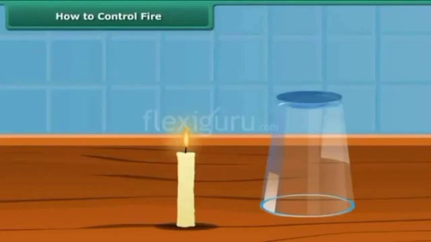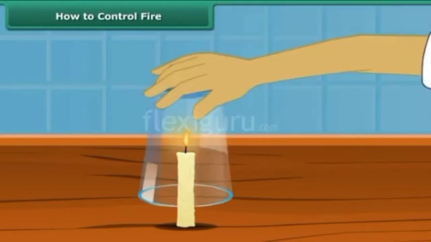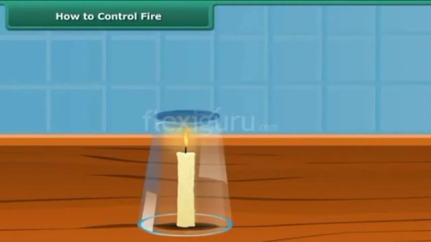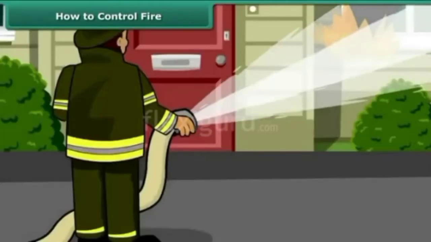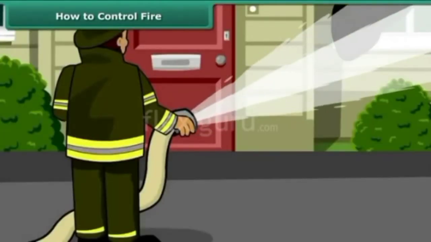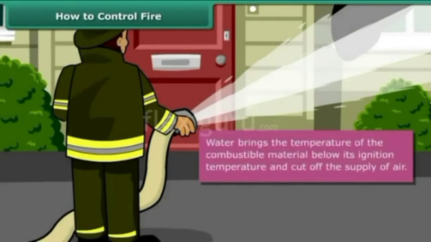Children, you know how fire can be put off. There are mainly three essential things needed for combustion, that is fuel, air and heat. If any one of these requirements is removed, we can control the fire. A fire brigade pours water on a fire. You know why? Because to control the fire, water brings the temperature of the combustible material below its ignition